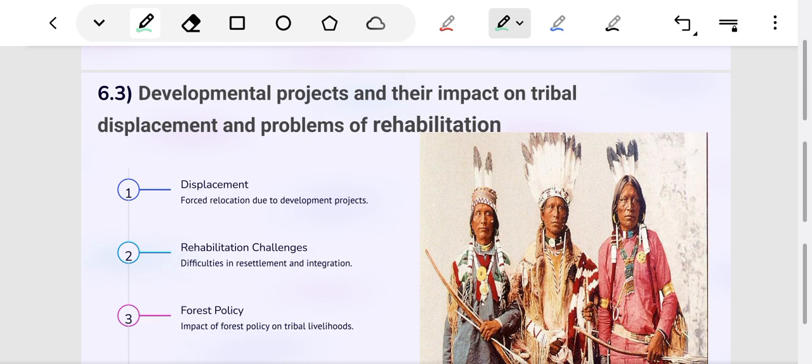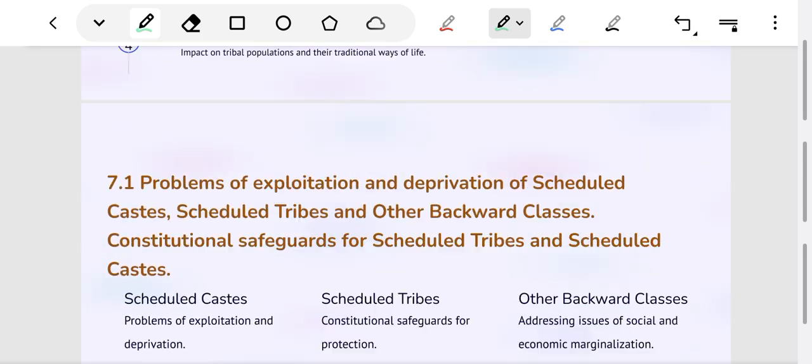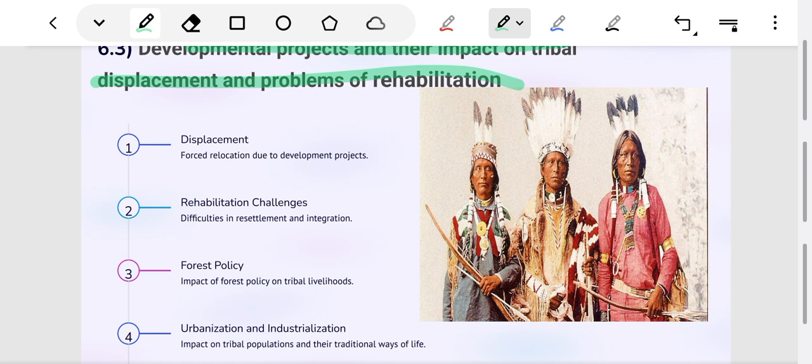Next chapter is chapter 6.3, that is impact of forest policies and mainstream development on Indian tribes. I have rephrased it. Here we will understand the evolution of forest policies since British period, how these forest policies have become biggest oppression of the tribes. We will discuss salient features of some forest laws like Forest Rights Act 2006, National Policy on Rehabilitation and Resettlement and their implementation status. We will understand shifting cultivation and its linkage to tribal ways of life. We will discuss the impact of globalization, industrialization, and urbanization.